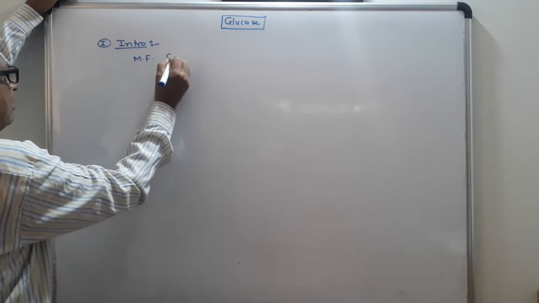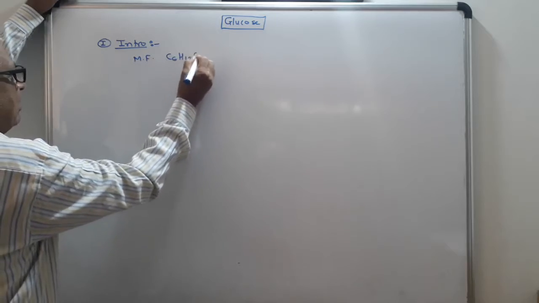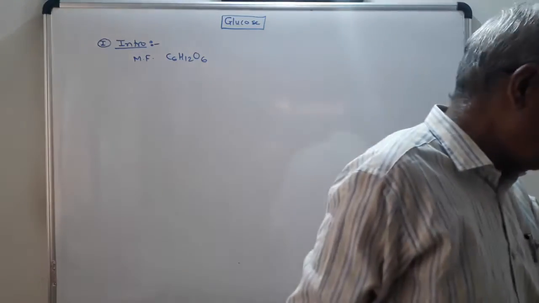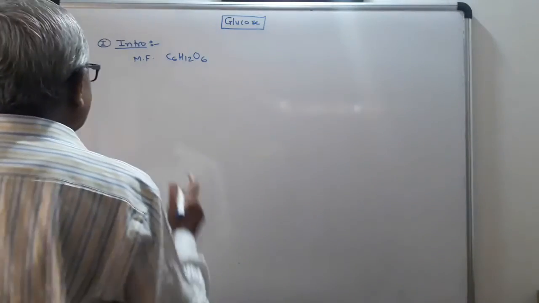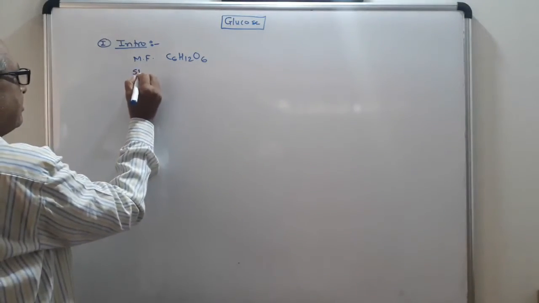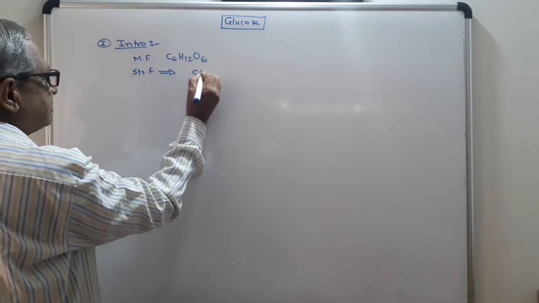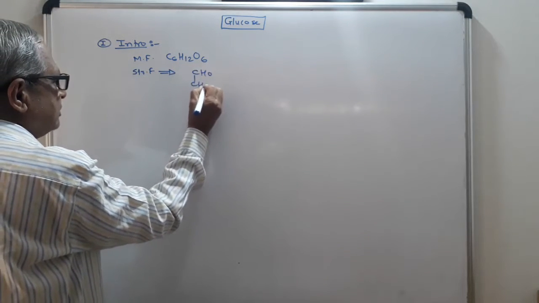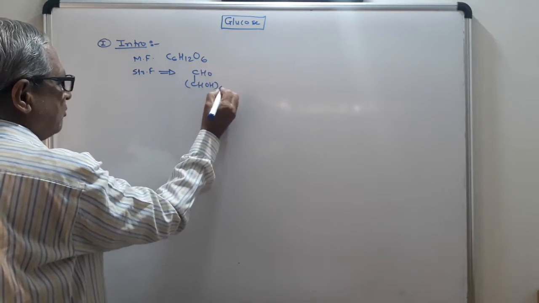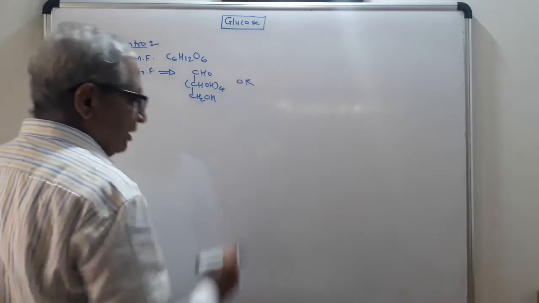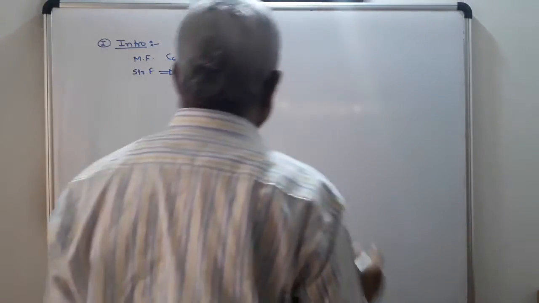Molecular formula: C6H12O6. This is the molecular formula for glucose. Structural formula: it is shortly denoted as CHOH 4 times CH2OH. In detail, it can be written in this way.